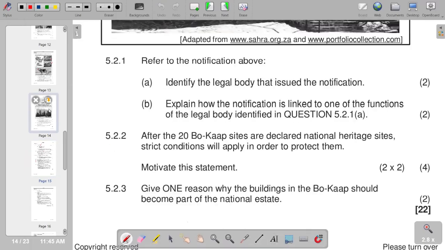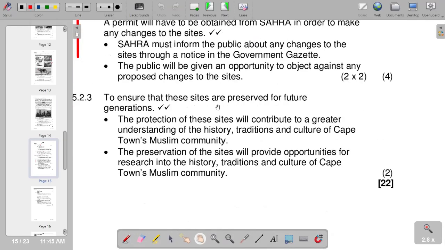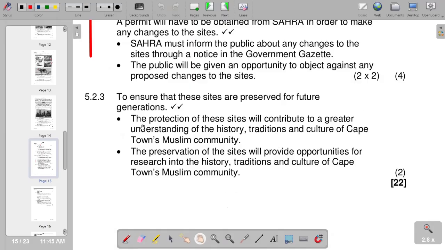Then we move on to 5.2.3. Give one reason why the buildings in the BOCAP should become part of the national estate. So the response is to ensure that these sites are preserved for future generations, or the protection of these sites will contribute to a greater understanding of the history. So this is the response that we have on 5.2.3.